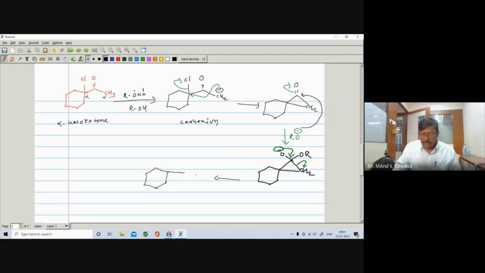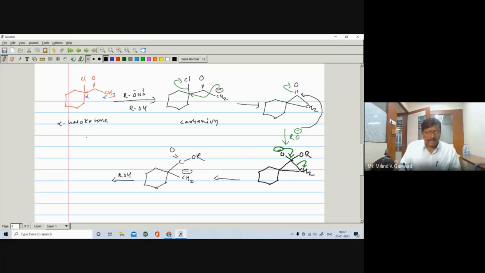Then as it opens, here is a C double bond O and OR, and here is your CH2 negative. Further, it undergoes protonation in the presence of alcohol, ROH.